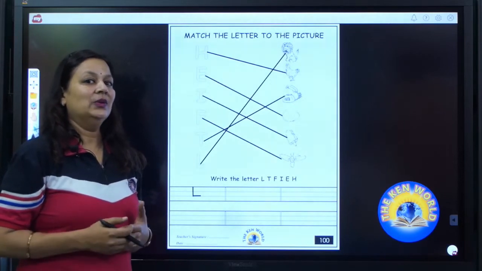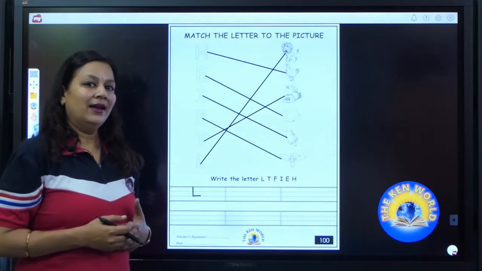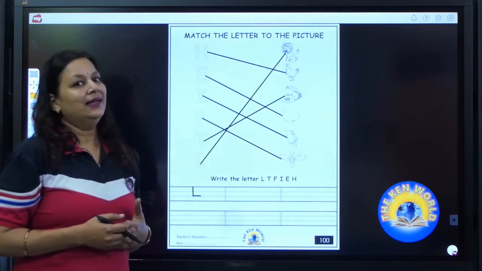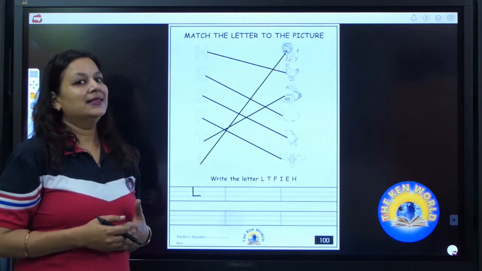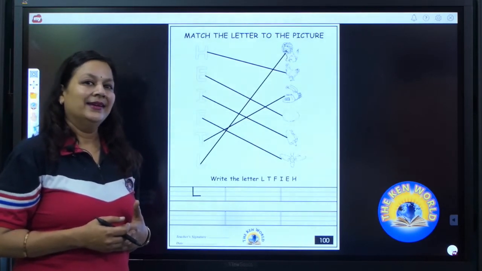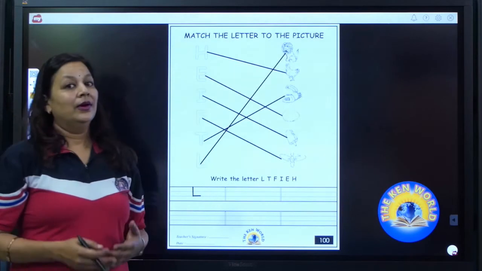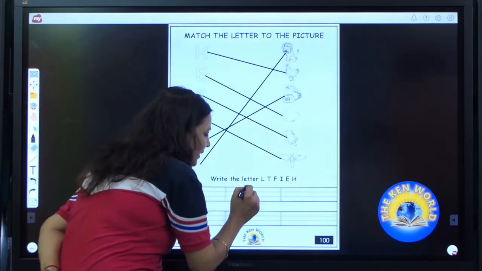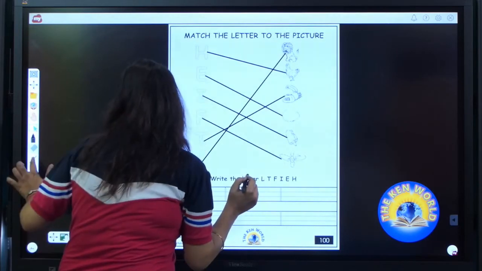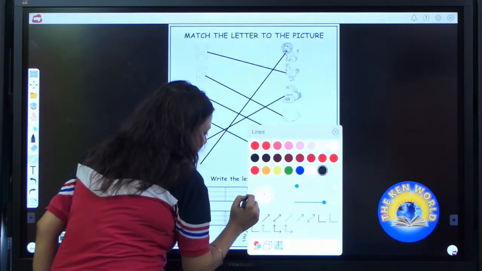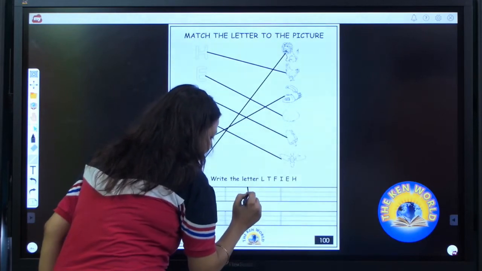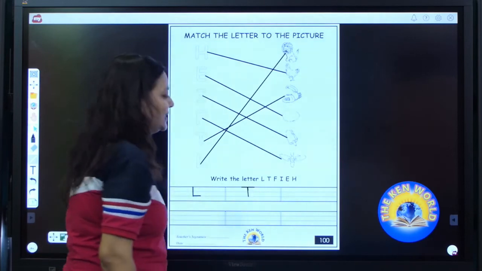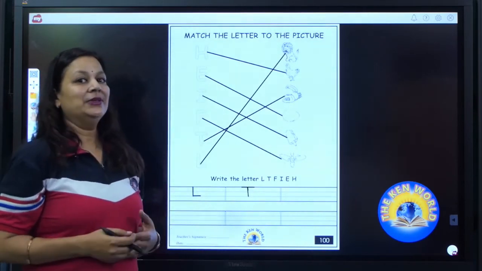Speak and write, kiddos. L says L. L as in lion. All of you have done? Now we are going to write T. Put your pencil on the top line. Draw a standing line. Up to down, standing line. Now draw a sleeping line on the top line. T. Now it's your turn to write T.